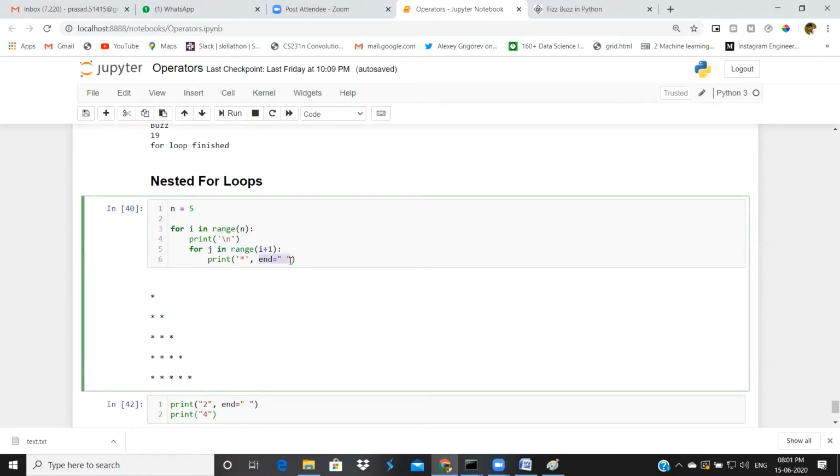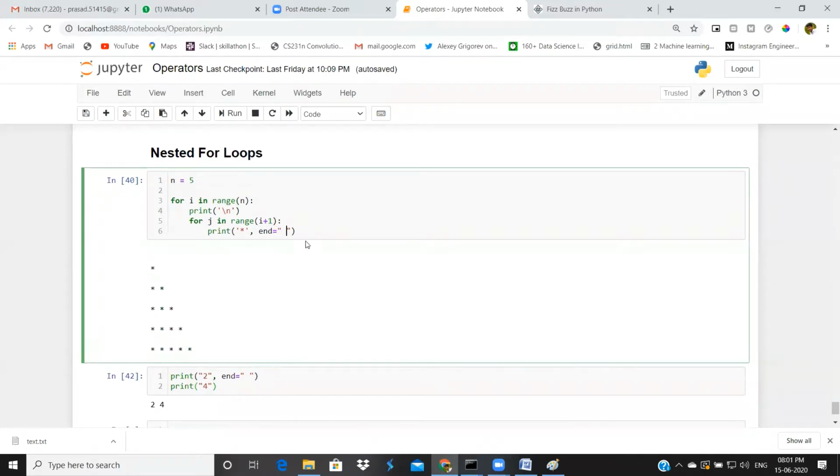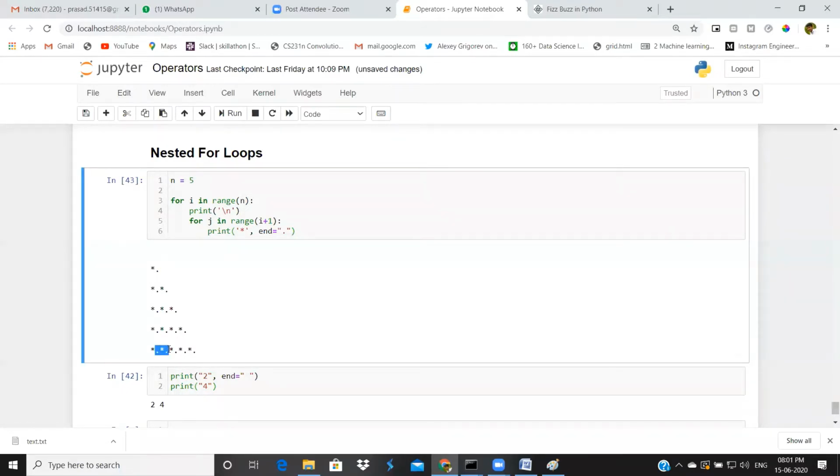This end statement, why I gave a space: by default that will be given as a backslash n. I explained here, right? If you remove this end, it will print 2, 4 on two separate lines. We don't want that, so I gave end equal to space here, just a space. That's why we are getting a space here. Suppose I want a dot instead of space, I can give a simple dot, and you will get a dot between one print statement and another. But we will keep it as spaces only.